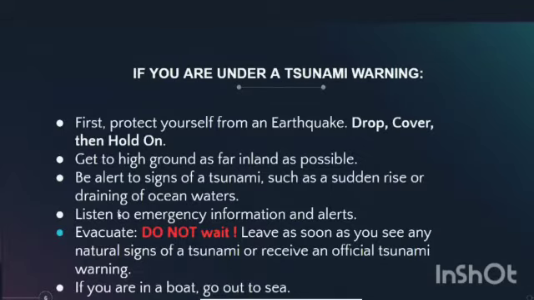If you are under a tsunami warning, at first protect yourself from the earthquake because the earthquake is the main cause of the tsunami, and get to high ground as far as possible and be alert for tsunamis. There may be a rise in water or a drop in depth in the seabeds, and always listen to the emergency signals and alerts. Do not wait for the situation to happen. Be alert at any time.